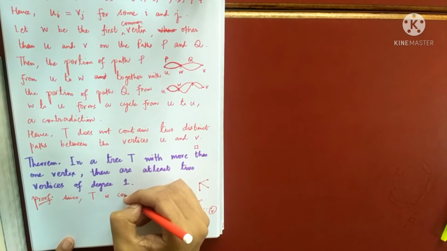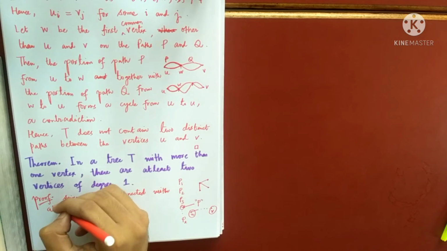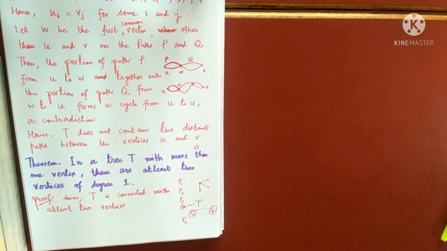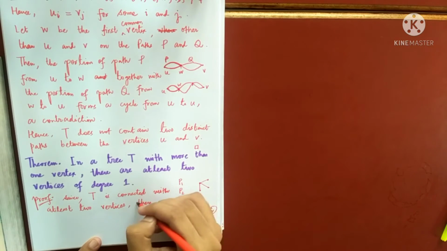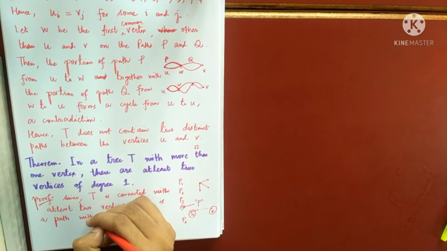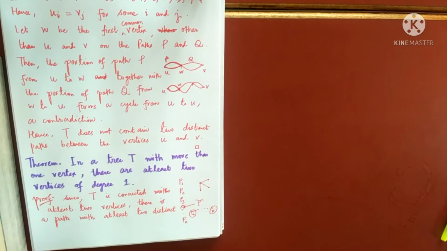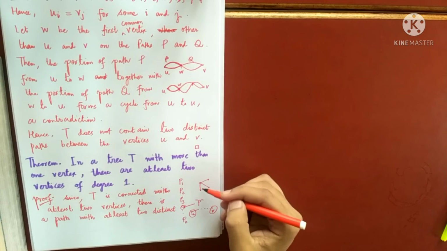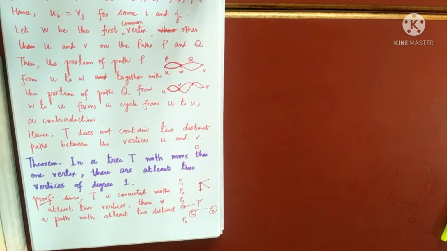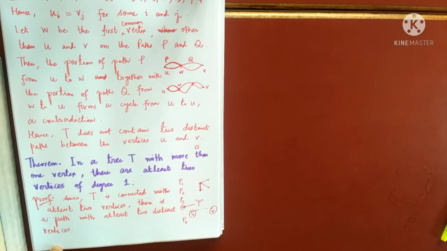Since T is connected by definition of a tree with at least two vertices, there is a path with at least two distinct vertices. Because there are at least two vertices, one path will definitely exist whose end vertex and starting vertex are different. Okay, good enough.